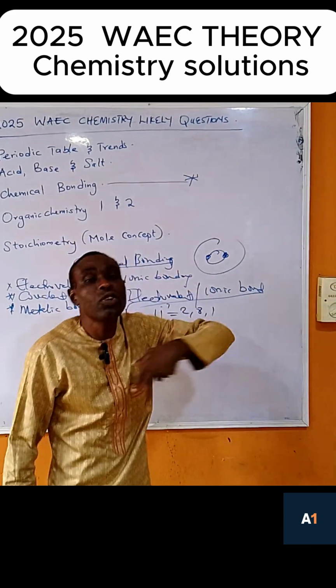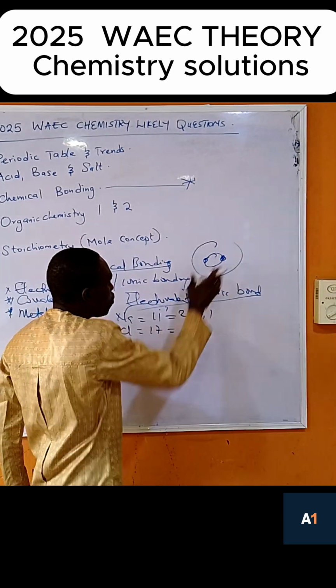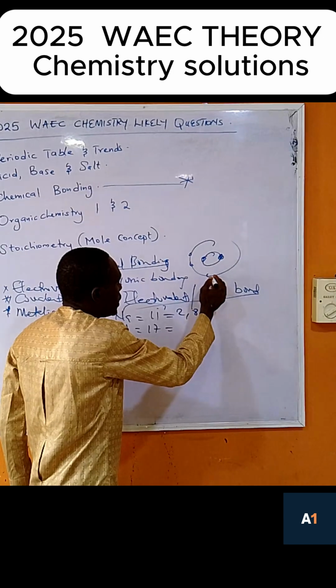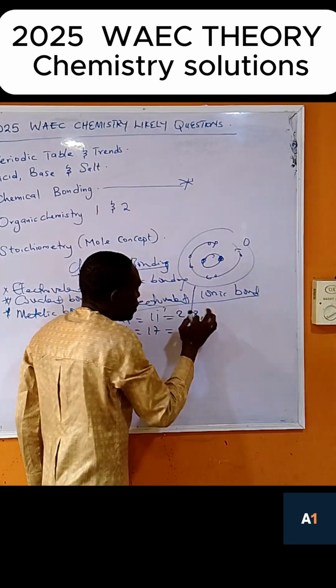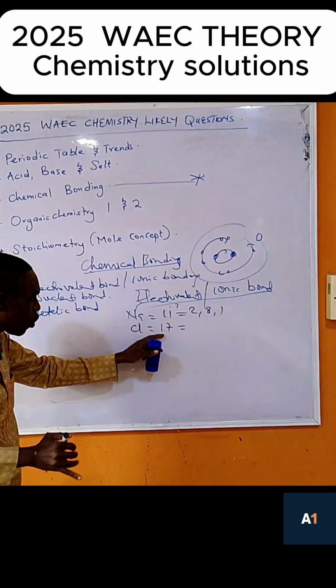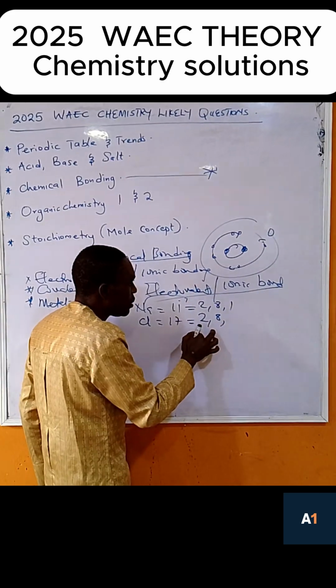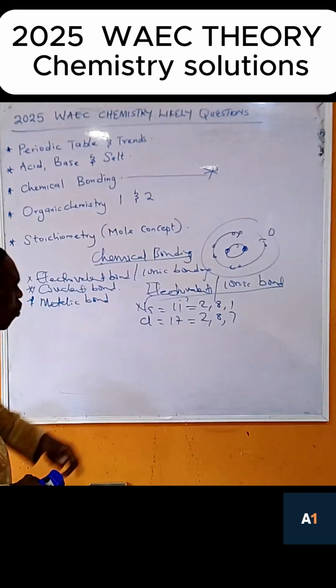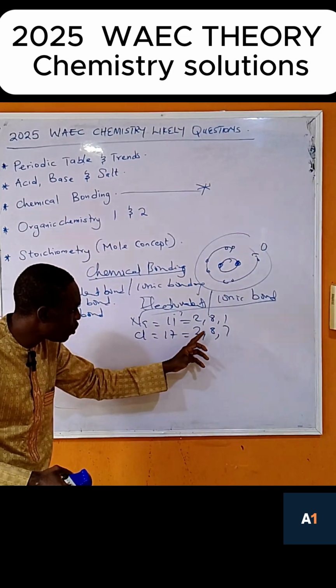After 8, the shell being full, it will transfer to another shell. So after this one is full to 8, that's why you see 8 here. So the last one has 1. That is the one you see outside. Now chlorine is 2, 8, and we have 7. Now, what really happened here? If you look at this critically, 2, 8, 1, then 2, 8, 7.